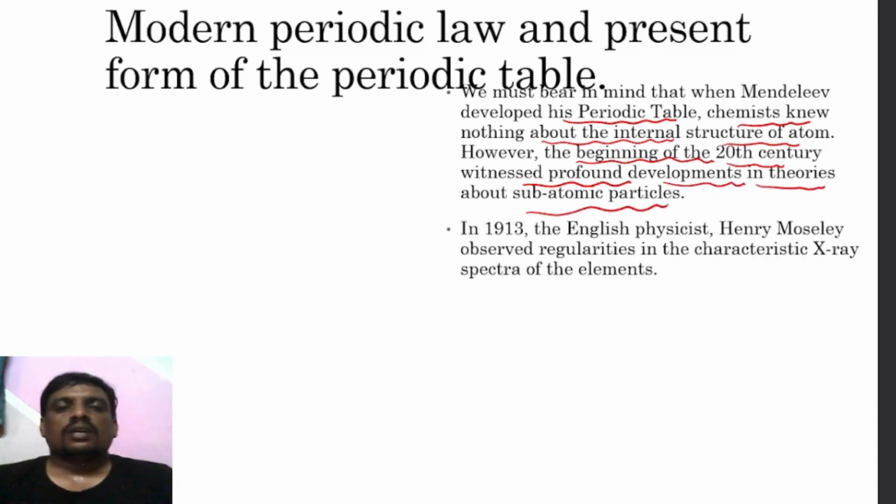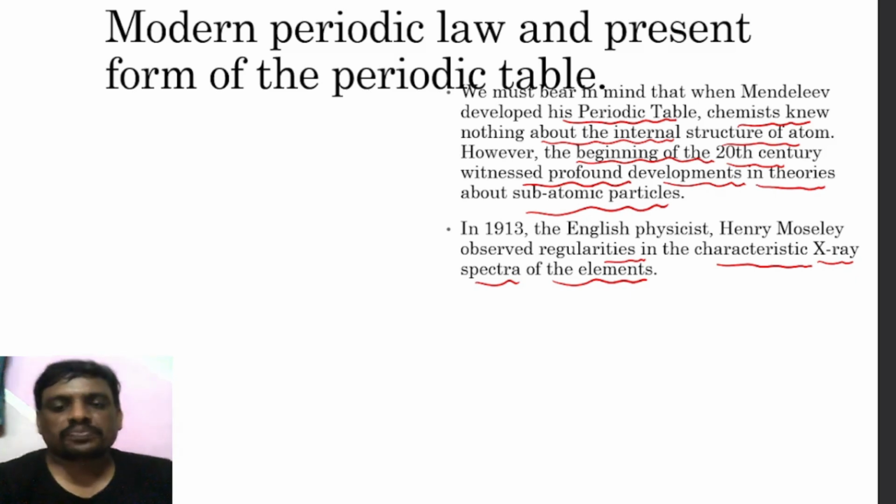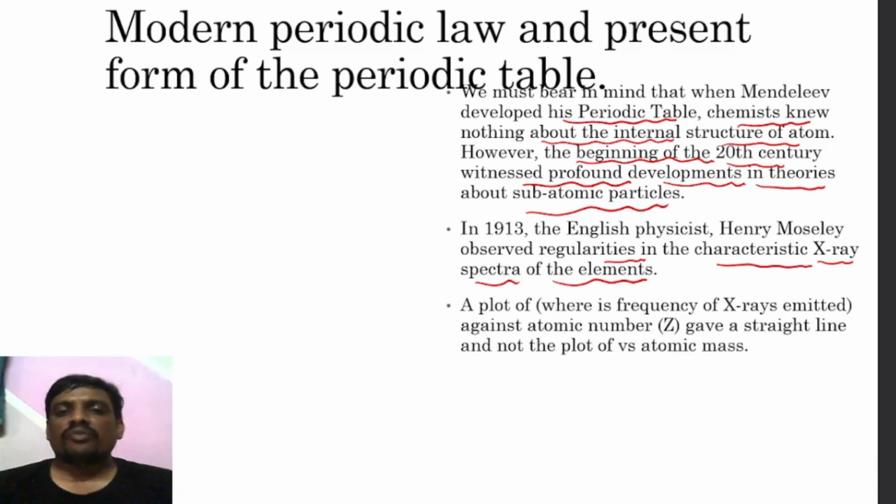Now in this case, in 1913, English physicist Henry Moseley observed a regularity in the characteristic X-ray spectra of the elements. Each element has its X-ray spectrum. This spectrum is a plot of the frequency at which X-rays are emitted. That character is called the X-ray spectrum, and plotted against the atomic number, which means atomic number is linked to the X-ray emitted, it gave a straight line, unlike the plot versus atomic mass.